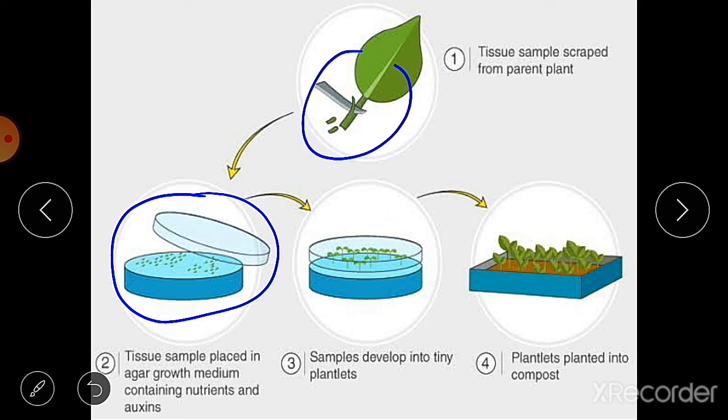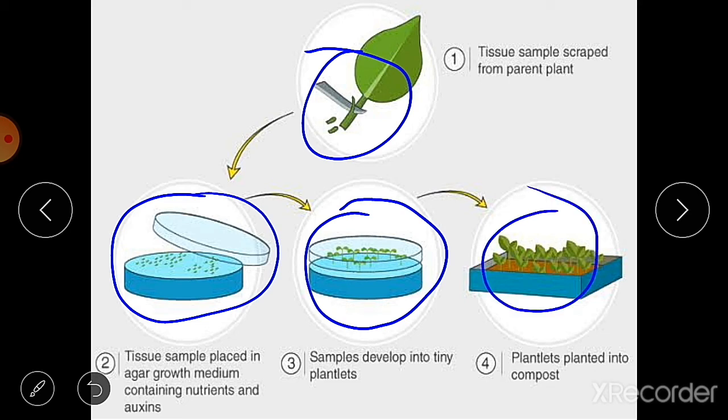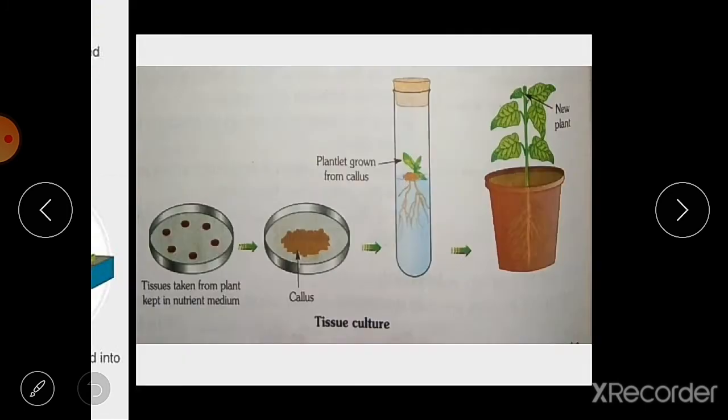So these tissues are cut, then kept in the agar growth medium, then the samples develop into tiny plantlets, and then these are planted into compost or soil. So in this way we will get new plants from tissue culture.